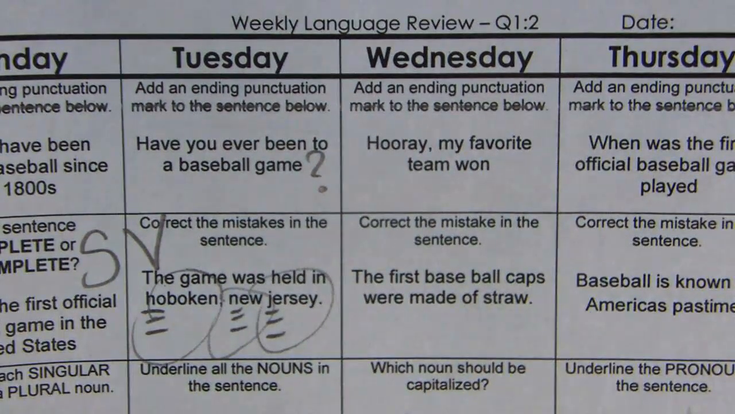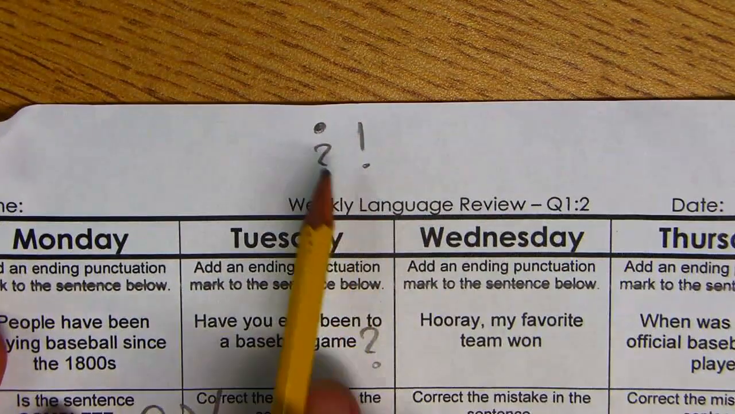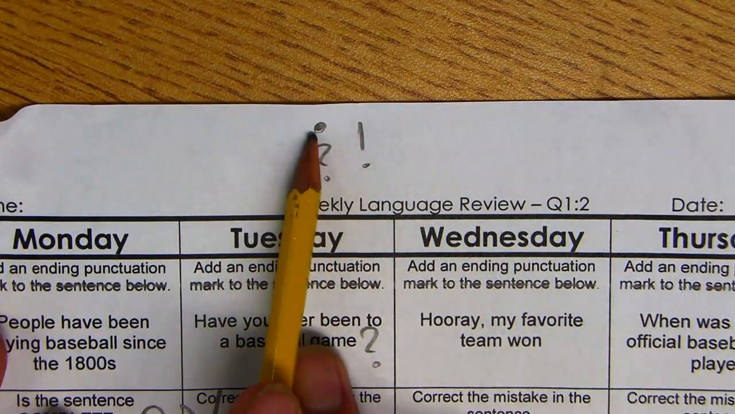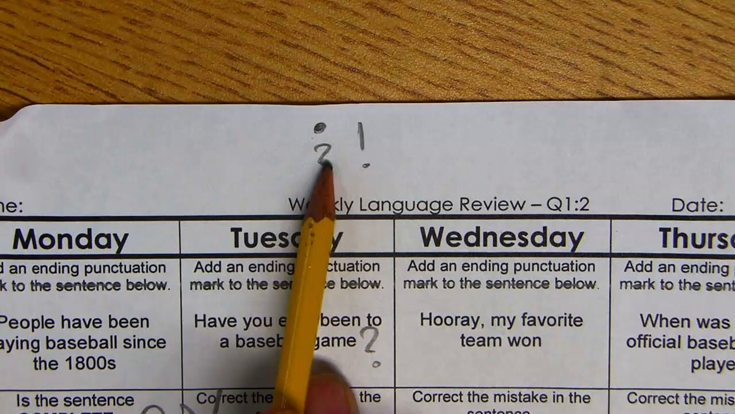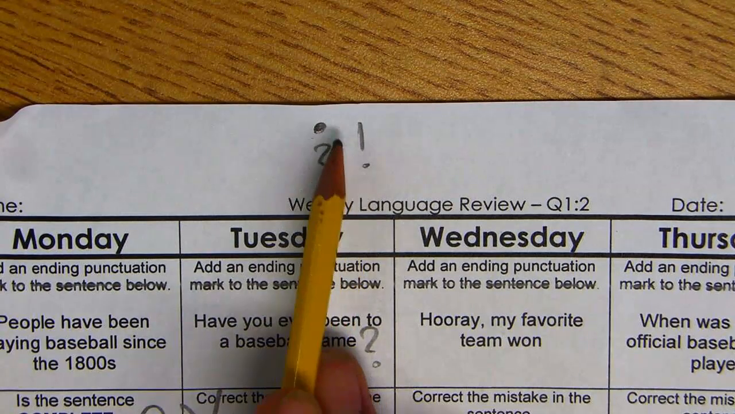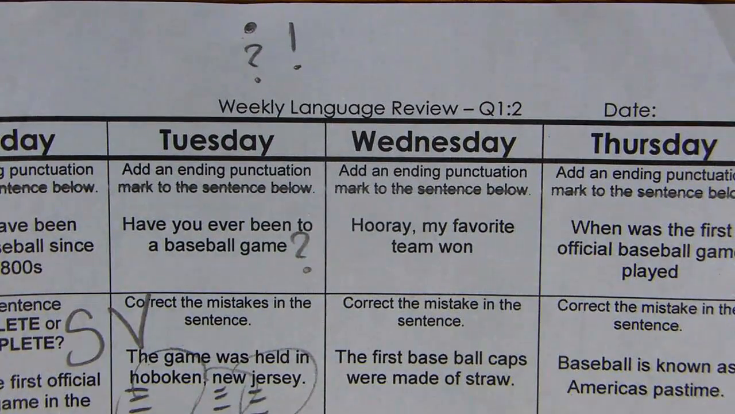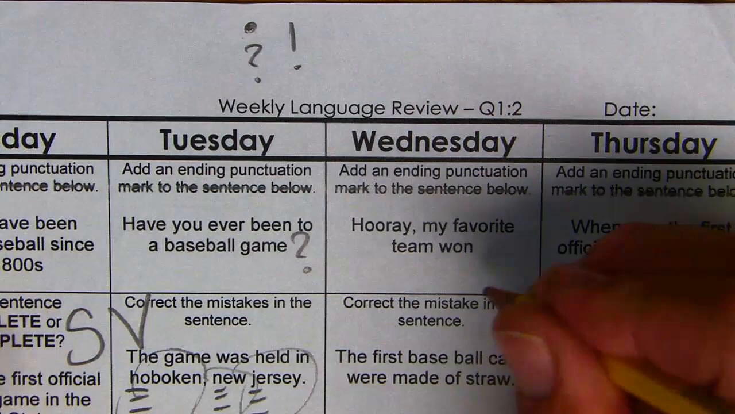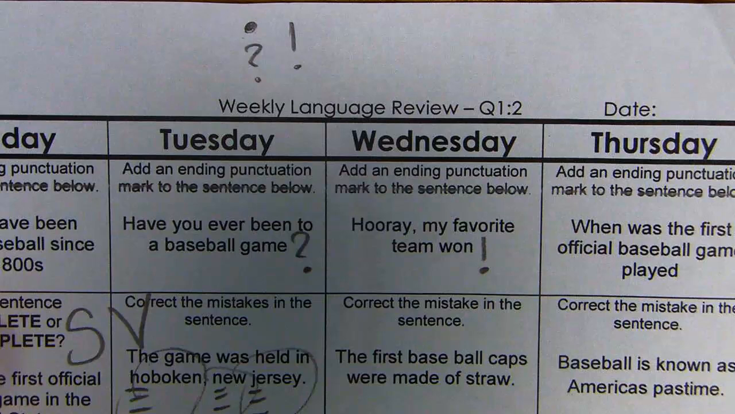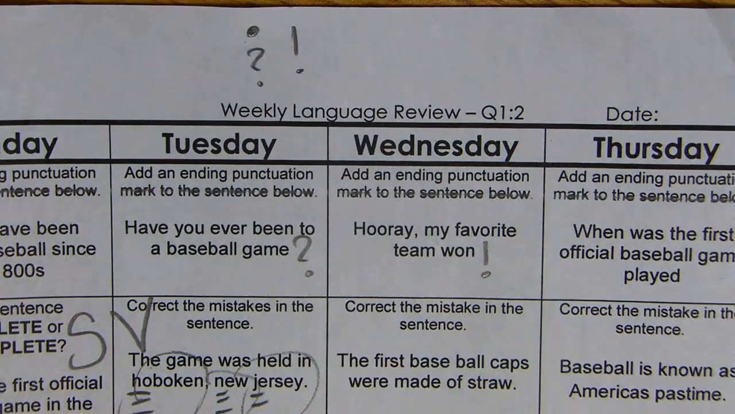Add an ending punctuation mark to the sentence below. Here are 3 different kinds of sentences. Okay, we have a question, exclamation, or just a statement. So what do we have here? Those are the 3 different kinds of sentence. Hooray, oh, this sounds like someone's exclaiming something. So you want to put an exclamation mark at the end.